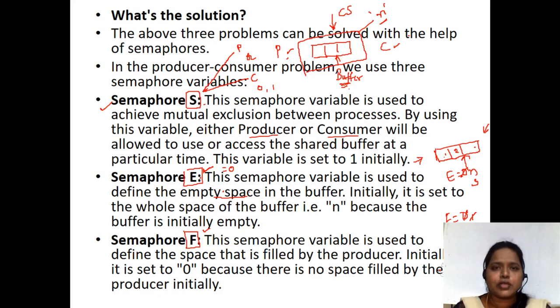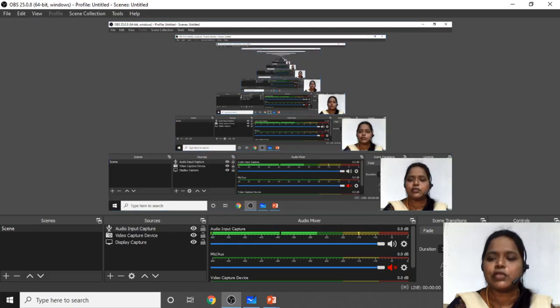Initially no producer has produced an item, so all are empty slots, and the size of the buffer is used to initialize the empty slots. When it comes to full, if all the data items are there in the buffer, then full equals 3, 4, 5 and so on. If no data is there in the buffer, full is initialized with 0. So these are the 3 things you have to remember. This is the basic introduction to using the semaphore.